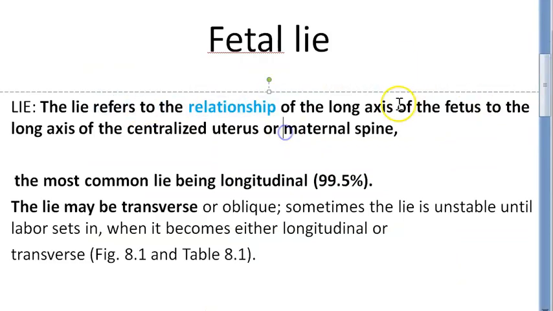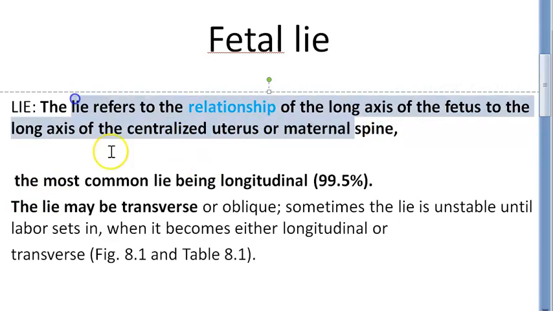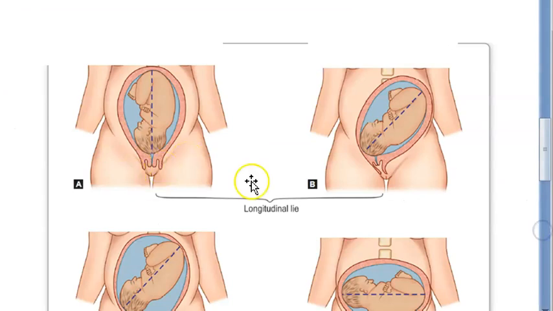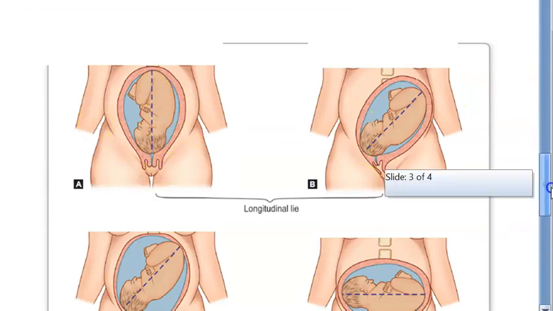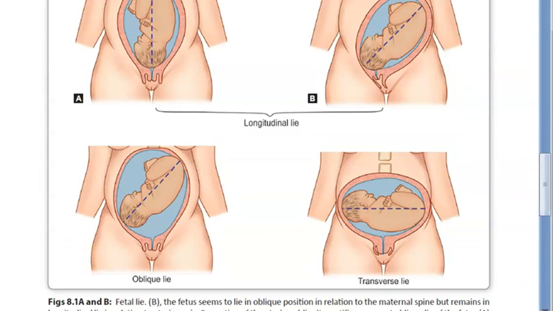It is the relationship of the long axis of the fetus to the long axis of the centralized uterus or maternal spine. If it is parallel to this, then it will be longitudinal, right? So these two are longitudinal only. Just compare this with the oblique one. See, this one is oblique while this one is longitudinal, because here you can see the centralized uterus.